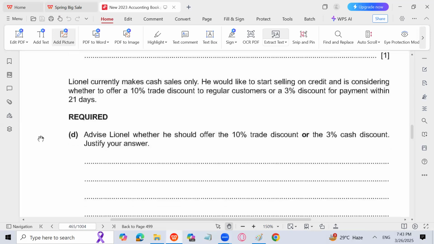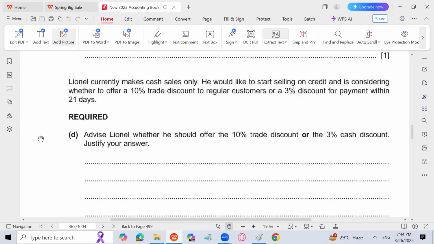Lionel currently makes cash sales only. He would like to start selling on credit and is considering whether to offer a 10% trade discount to regular customers or a 3% discount for payment within 21 days. Advise Lionel whether he should offer the 10% trade discount or the 3% cash discount. Justify your answer. So Lionel currently makes cash sales only. He would like to start selling on credit and is considering whether to offer a 10% trade discount.